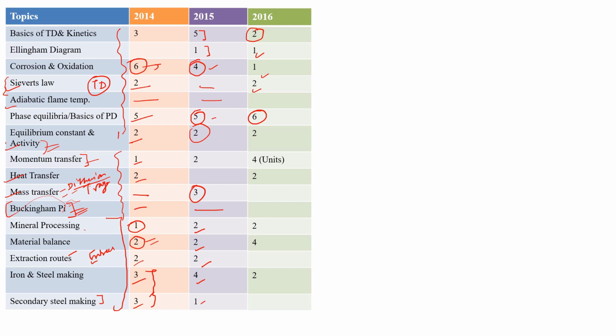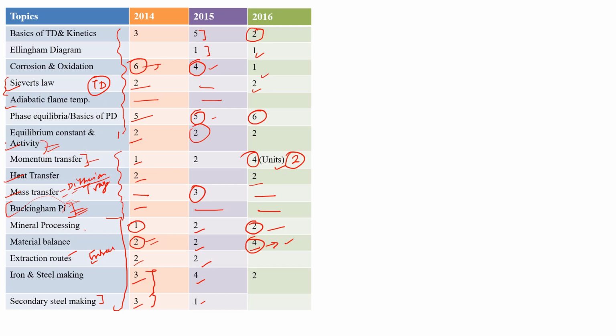Momentum transfer was more, a 4 marks question, and I have written units because in this paper they asked a 2 marks question of units and dimensions only. That was a matching type question and very easy to match. Heat transfer was 2 marks, there was no mass transfer, and Buckingham pi was not there. Mineral processing was 2 marks, a concentration question. Material balance was 4 marks, so this was a very important year for the material balance aspect.